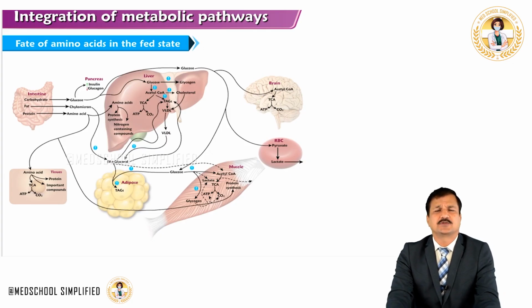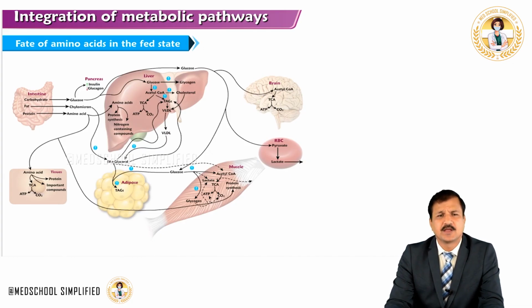In the liver, amino acids will be used for new protein synthesis and for nitrogen-containing molecule formation, and they can also undergo breakdown. If there are excess amino acids, the carbon skeleton will be diverted into either glycogen formation or fatty acid synthesis to make triacylglycerol, whereas the amino group will go into urea formation.